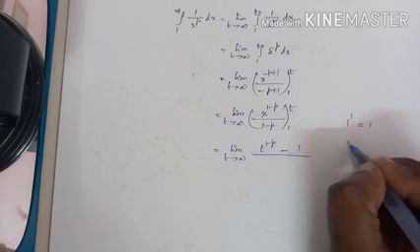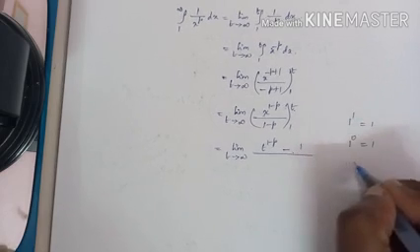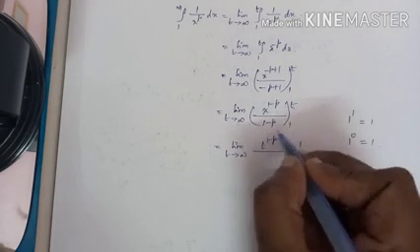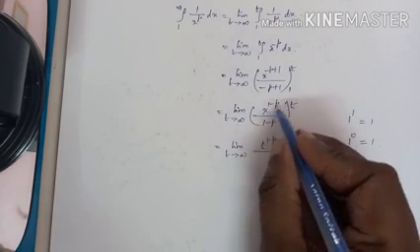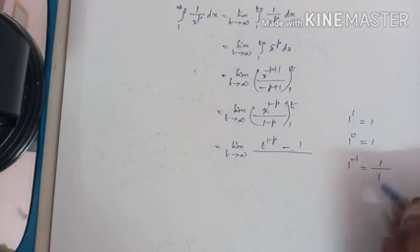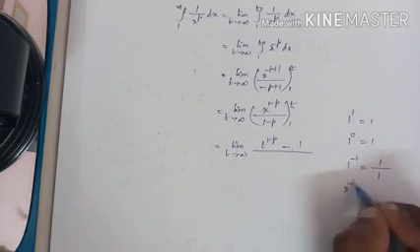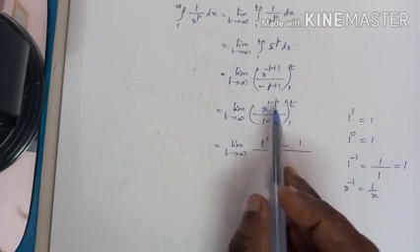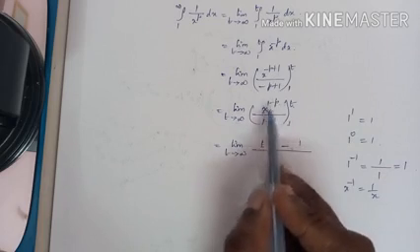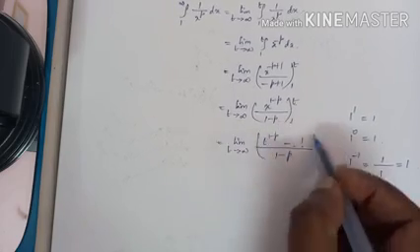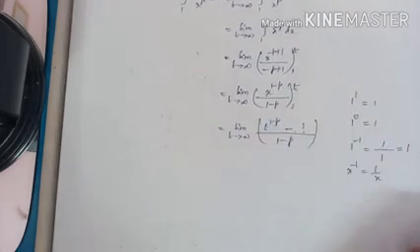If p is 2, it is 1 power minus 1, and x power minus 1 is 1 by x, so 1 by 1, which is 1. So whatever p may be, positive or negative or 0, when you substitute the lower limit, it is 1 divided by 1 minus p. Upper limit minus lower limit by this 1 minus p.